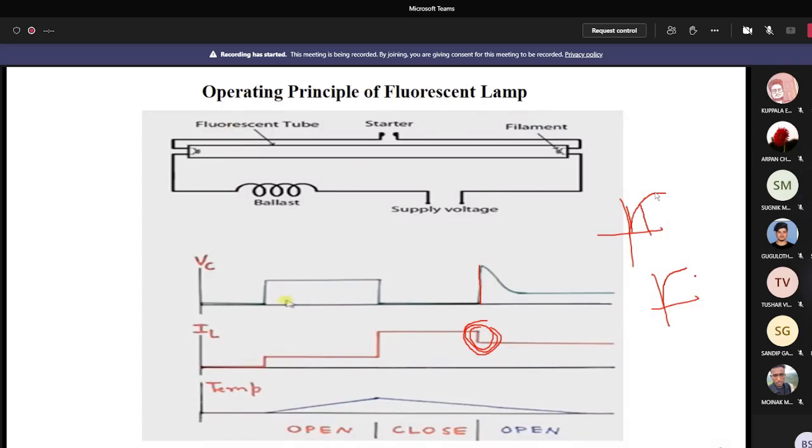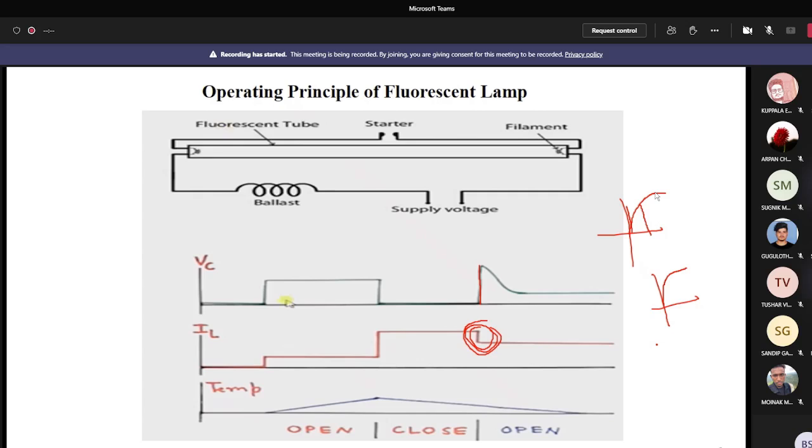Okay, so when the time is very small, then you can get a sharp voltage increase. Here I assume that it is increasing in a very small time. That's why I show it here as an instant change or instant rise. Okay, is that okay for everybody?